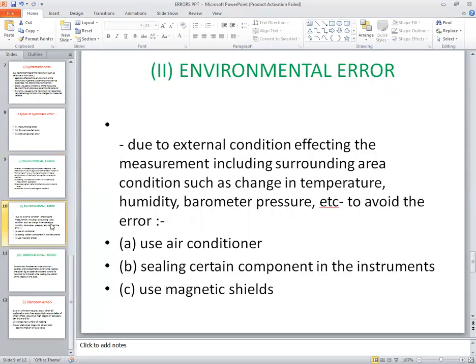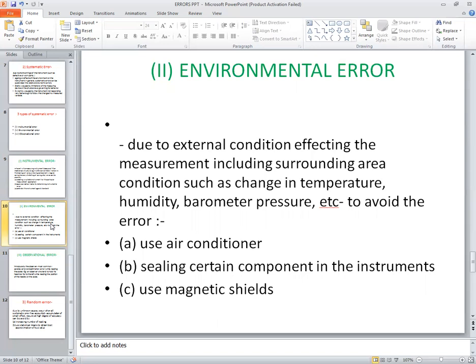Next one is the environmental error. So what is meant by environmental error? We know that depending upon the environmental factors, our surrounding temperature or surroundings will get affected. So corresponding to that, our instrument will also show variable readings.